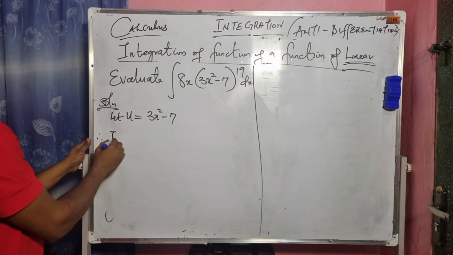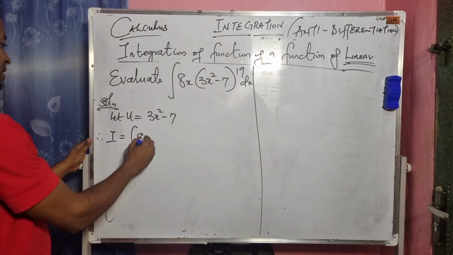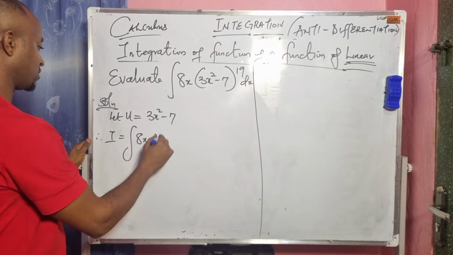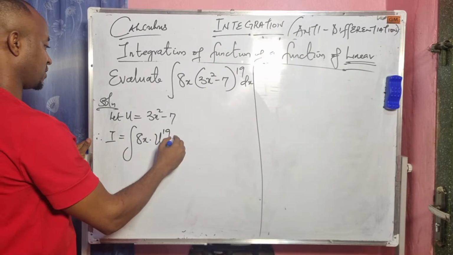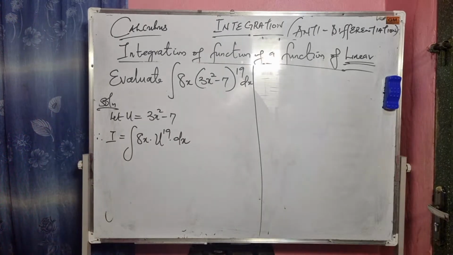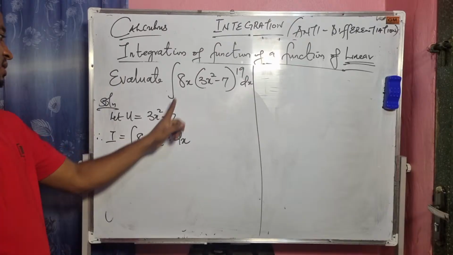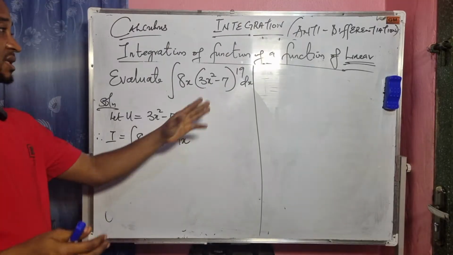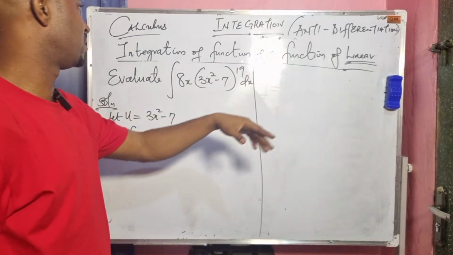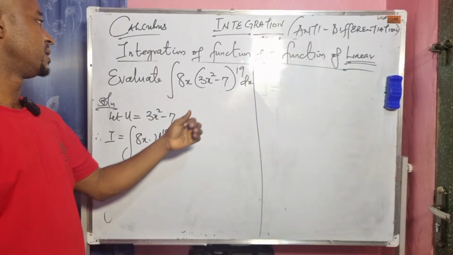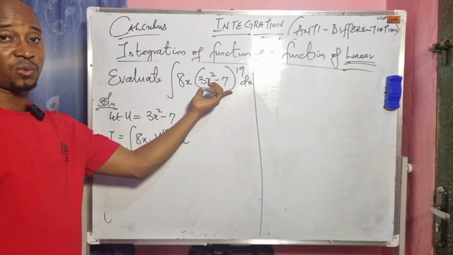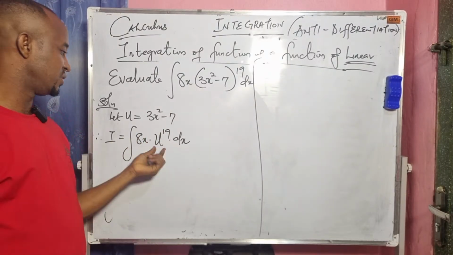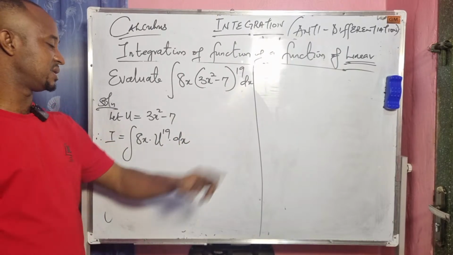That implies that our integral becomes the integral of 8x times u to the power of 19 dx. This is just like a function of a function, but not of a linear variable.